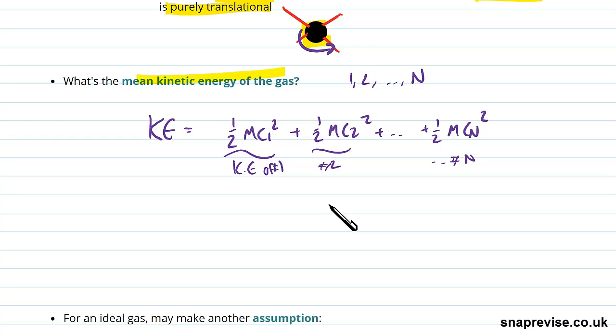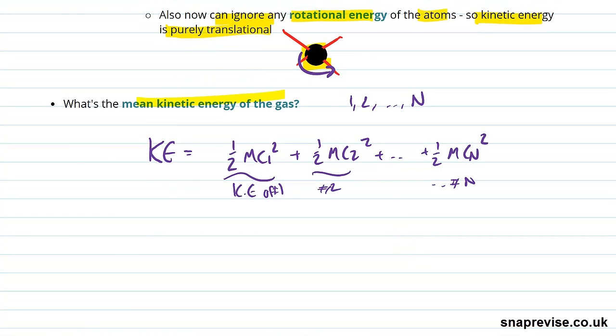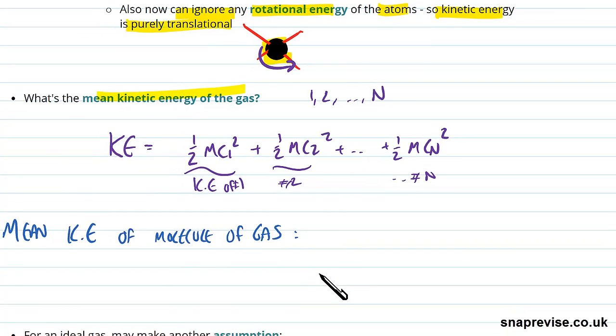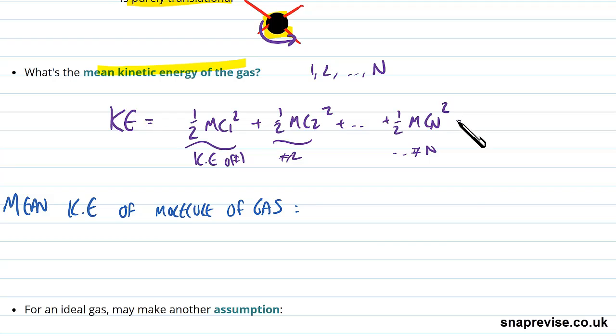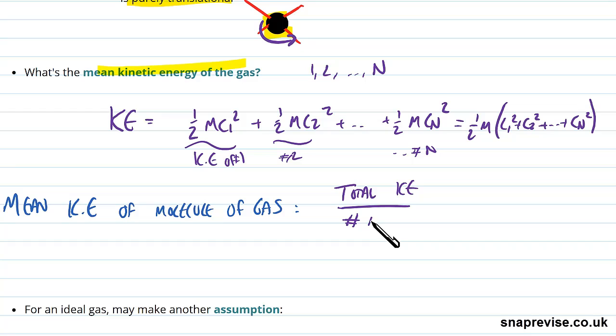So now what's the mean kinetic energy of a molecule of gas? Before I write that down, I'm just going to refine our answer for our kinetic energy a little further. We realise we can take all of these half m's out the front and just have c1 squared plus c2 squared all the way up to plus cn squared here. And that's a more concise way of writing this. So the mean kinetic energy of a molecule of our gas is just going to be the total kinetic energy divided by our number of molecules, which just means we use the formula above and divide it by n.